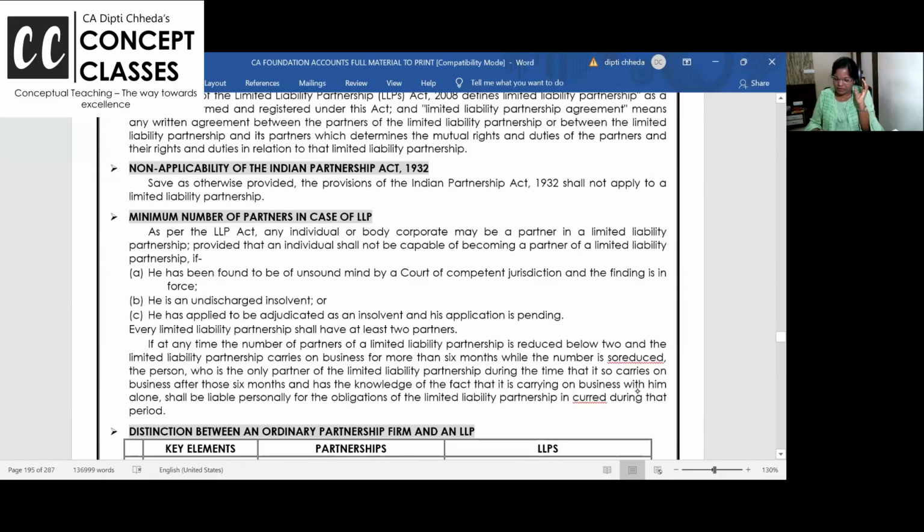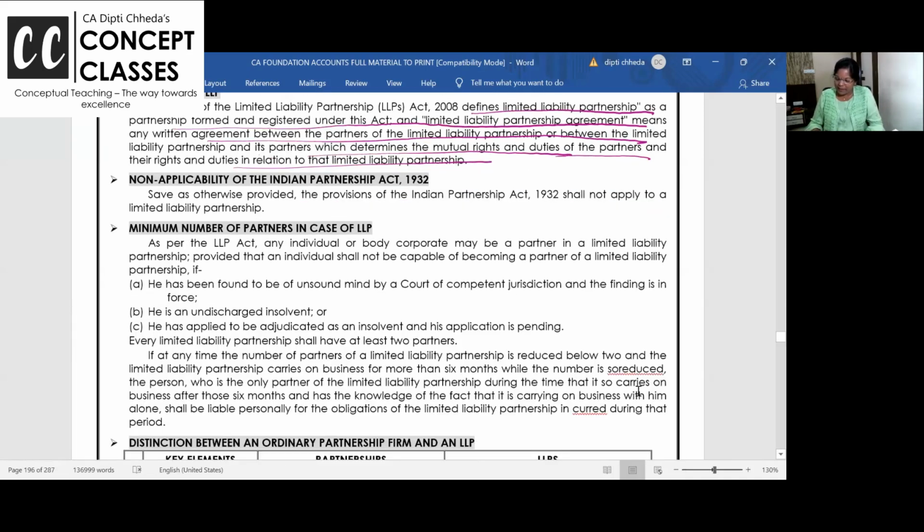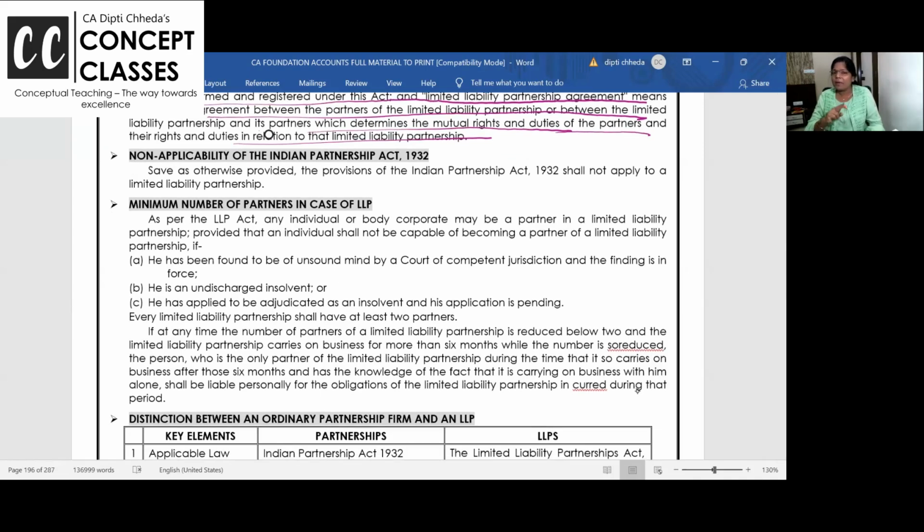Now exam oriented knowledge: क्या difference है LLP में और आपके बाकी में. So limited liability partnership, this is all introduction. It defines limited liability as a partnership firm registered under the Act, written agreement between the partners, and partners have got mutual rights and duties in relation to the LLP. Okay? Right. Now, non-applicability of the Indian Partnership Act: once you are an LLP, the Partnership Act will not apply. 2 marks, true and false, and small questions are also asked from this chapter.